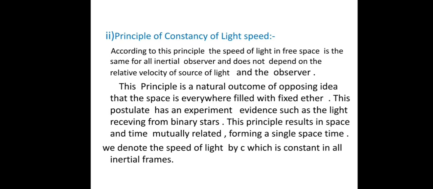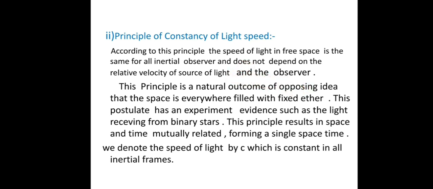That is, if the observer is moving with a source in his hand, the speed of light is not increased by the speed of the observer. The speed of light is simply the speed of light, a constant for any observer. Any other observer observing it will also find it constant.